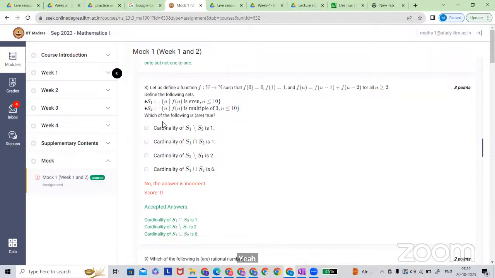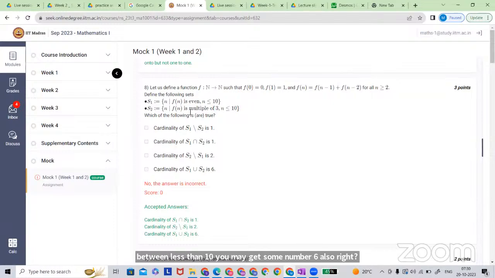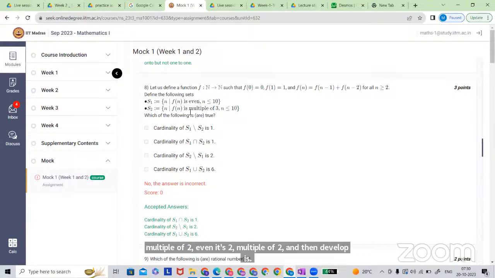Here it says f of n is even, and if n is even, it cannot be a multiple of 3, so there is no intersection between the two sets. No, why not? If you think this way, there is a possibility. Less than 10, you may get some number like 6 also, right? A multiple of 2 and a multiple of 3. So 6 could be there in the intersection.